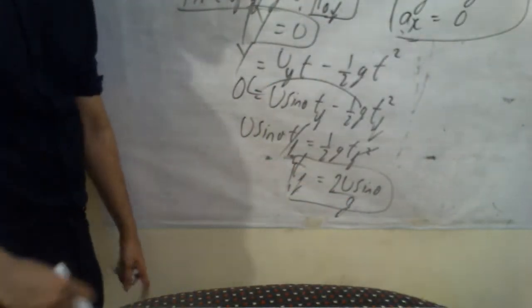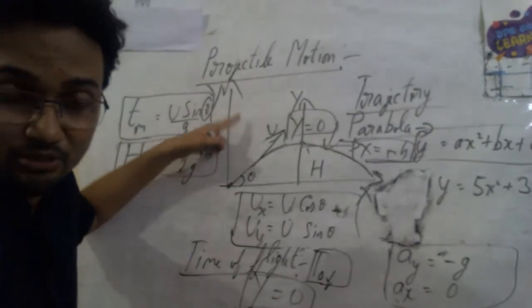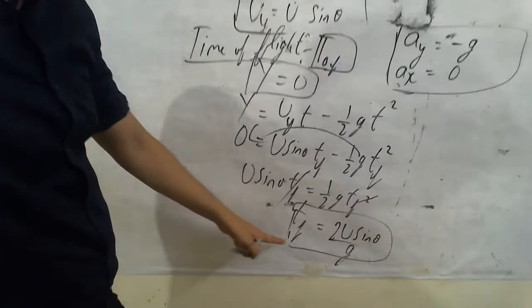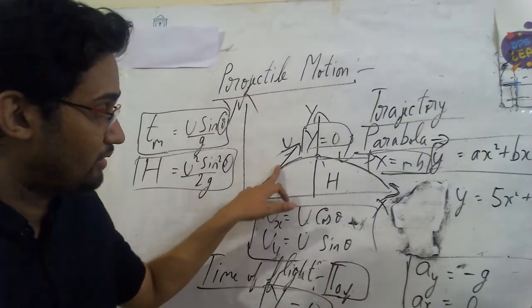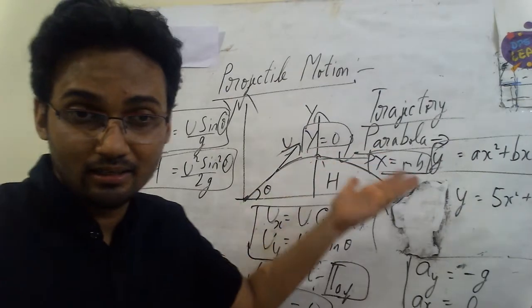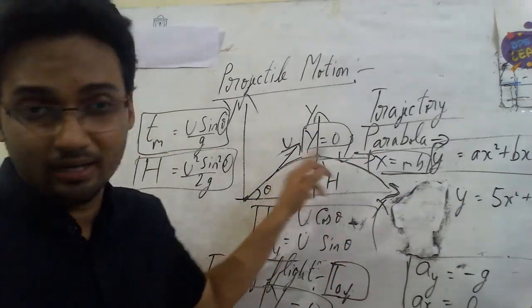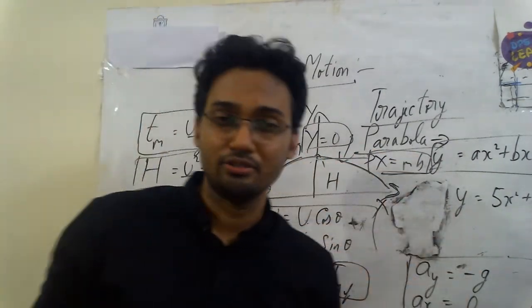That means you can just analyze one thing. Maximum time is u sin theta by g. If I add u sin theta by g plus u sin theta by g, it gives me 2u sin theta by g. Hence, you can understand when I spoke of time of flight, I meant the total time from here till here. That's like adding the maximum time at this part as well as at this part when it is just about to touch. So that makes sense, and hence we get this. It's a good one, right?